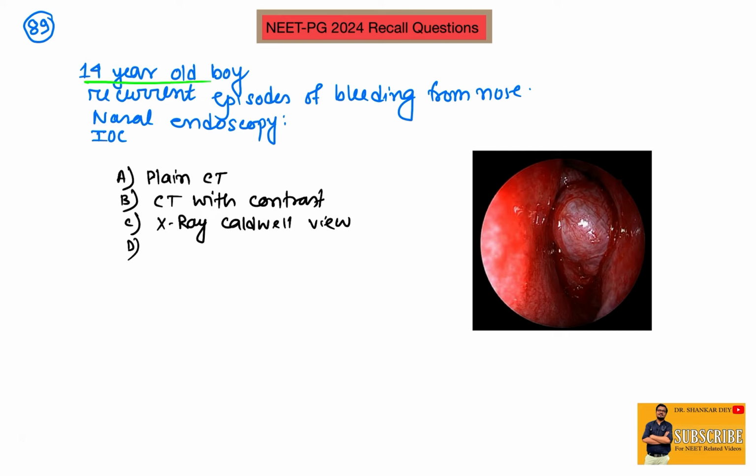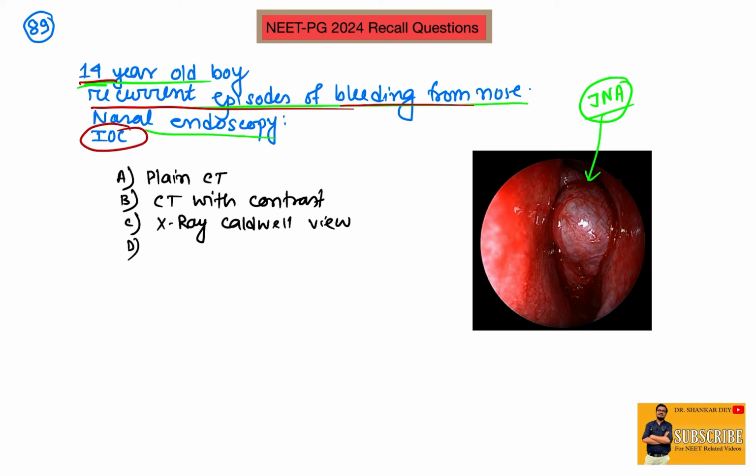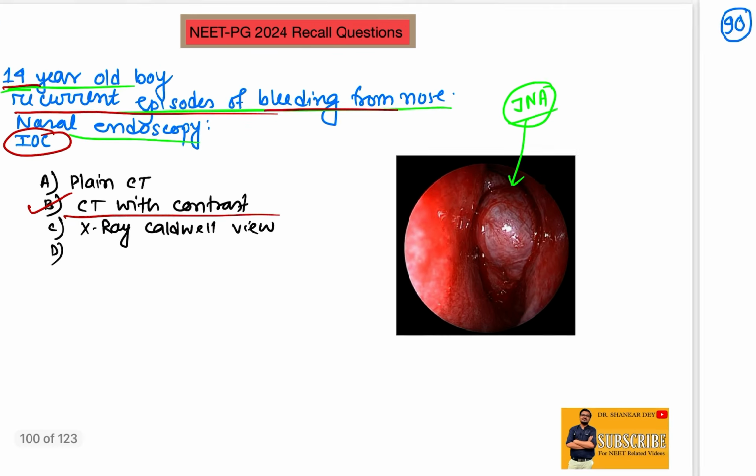Next, coming to question number 89. A 14-year-old boy, recurrent episodes of bleeding from the nose, nasal endoscopy shown. So this is a clear picture of JNA, juvenile nasal angiofibroma. Age was also 14 years and there was a typical history of recurrent bleeding from the nose or recurrent epistaxis, and the investigation of choice will be, yes, contrast CT. So contrast CT scan, computed tomography.